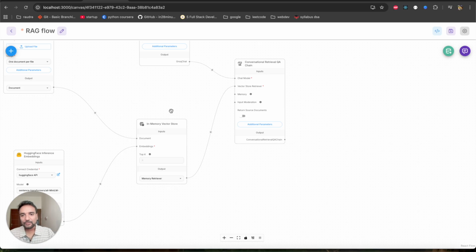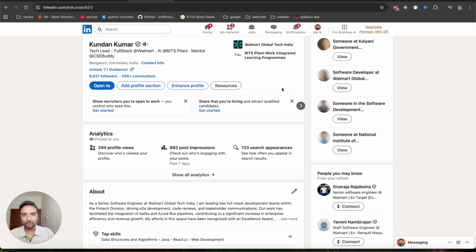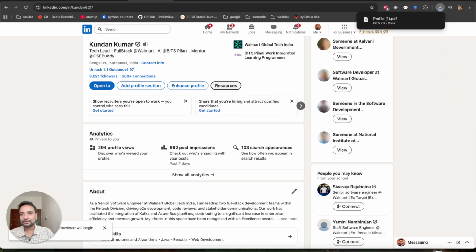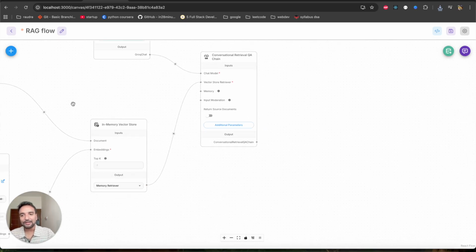Now from where have I saved that information? I used my LinkedIn profile. I downloaded the PDF from there, which downloads the resume. That resume I converted into embeddings and stored in the vector database. Now you might be feeling, oh god, this is so tough, right? But that's the fun part. You don't need to write a single line of code.